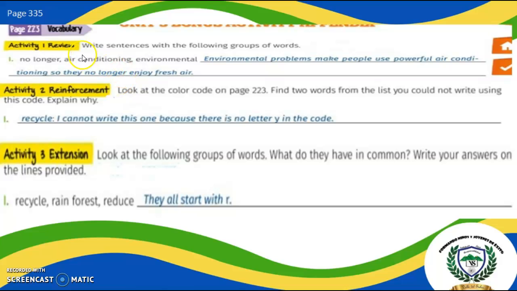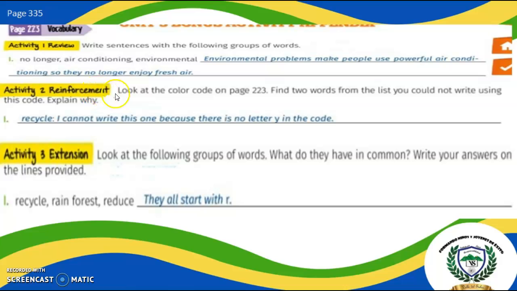On page 335, we have activity 1, review. Write sentences with the following groups of words. No longer, air conditioning, environmental. Environmental problems make people use powerful air conditioning, so they no longer enjoy fresh air.